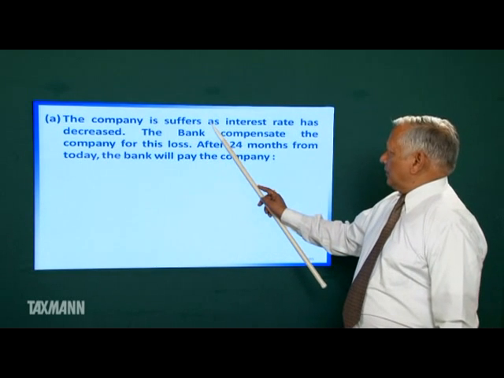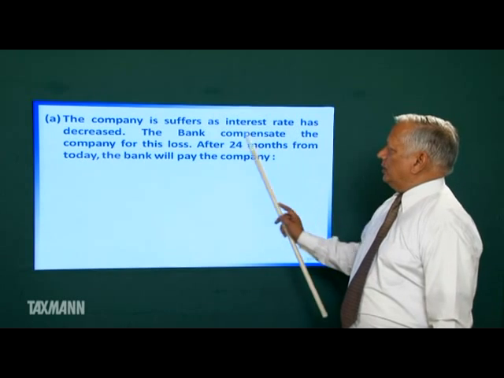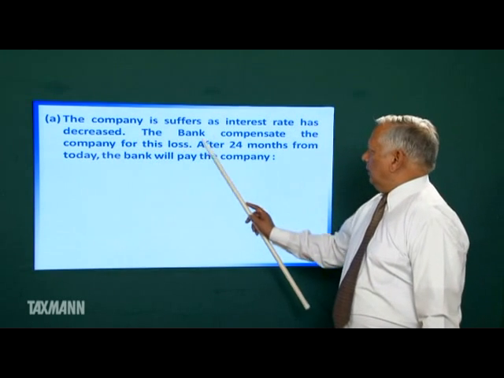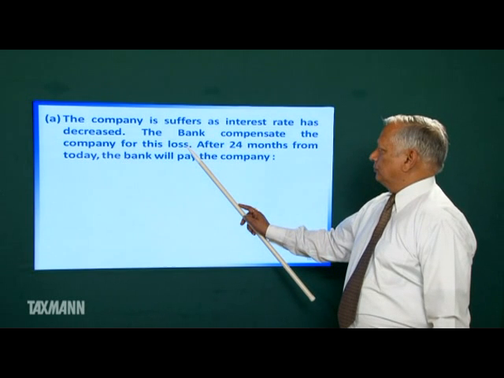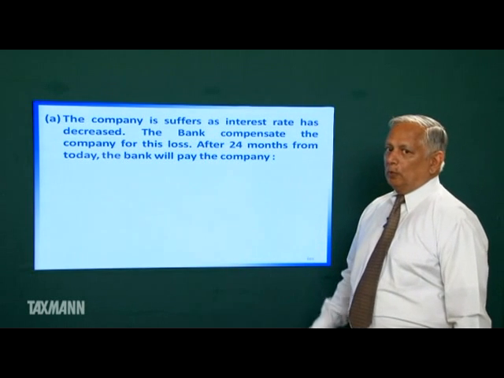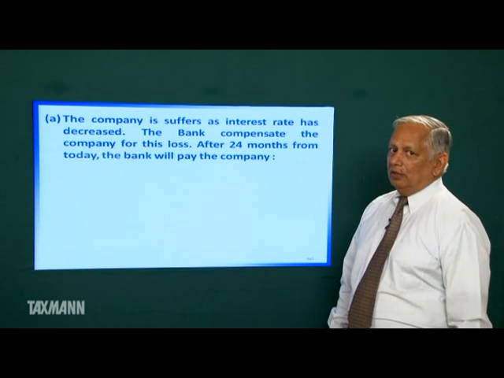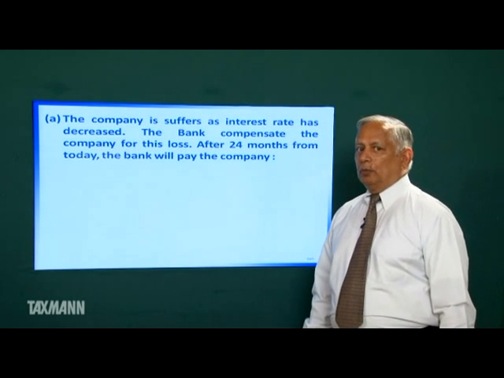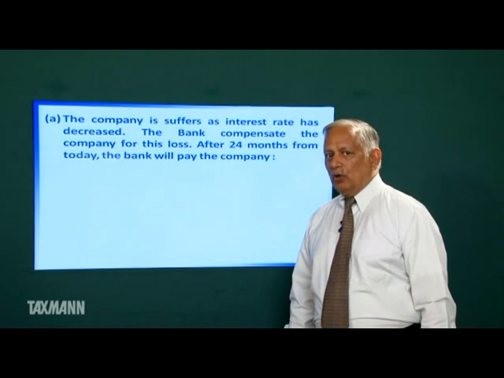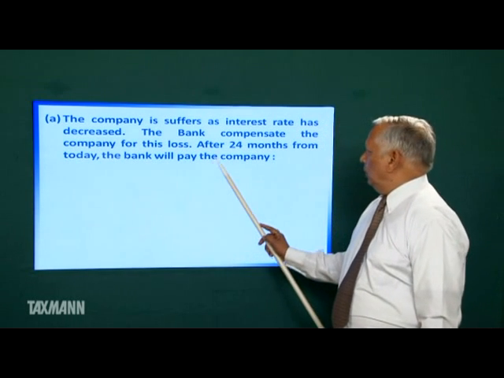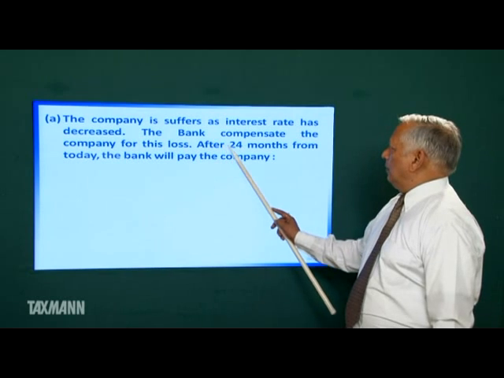The company suffers as the interest rate has decreased. The bank compensates the company for this loss. The company was to deposit at 5%. Now the company shall be able to deposit at 4.5%. The company suffers loss, so the bank will compensate.